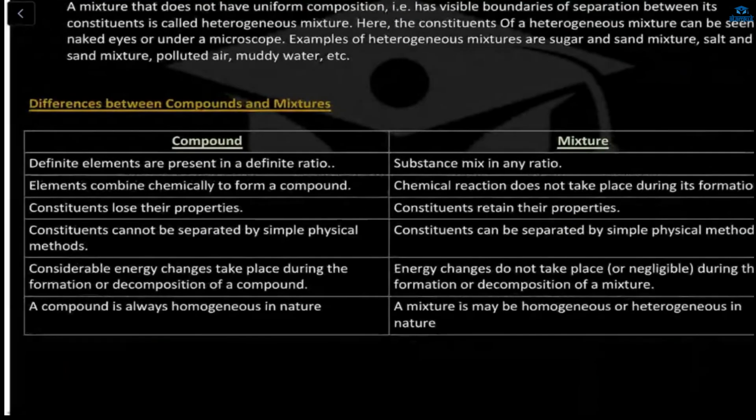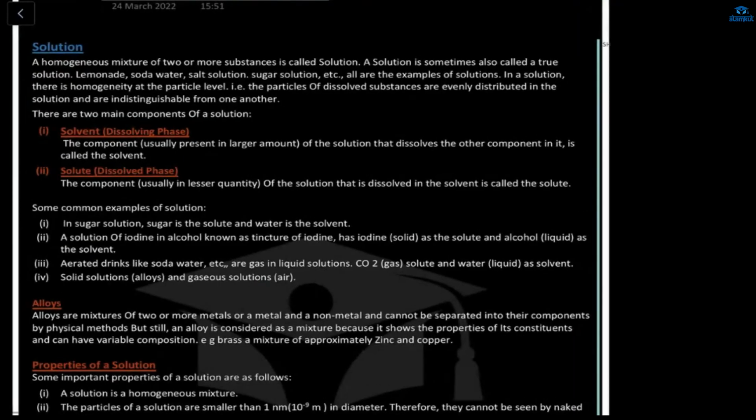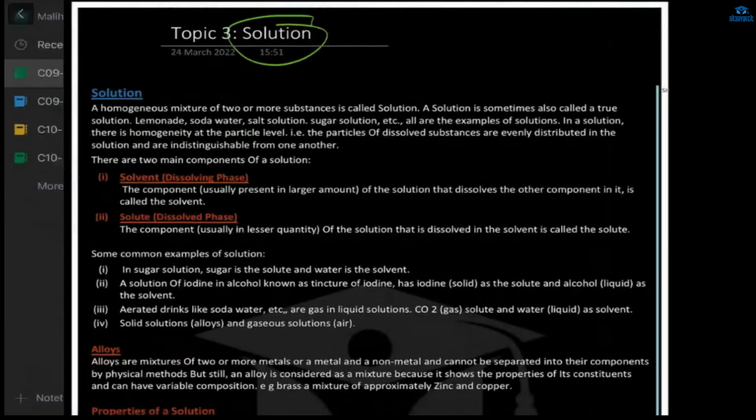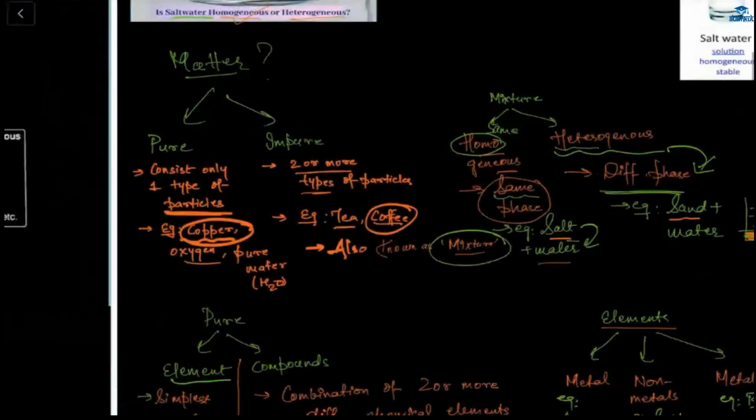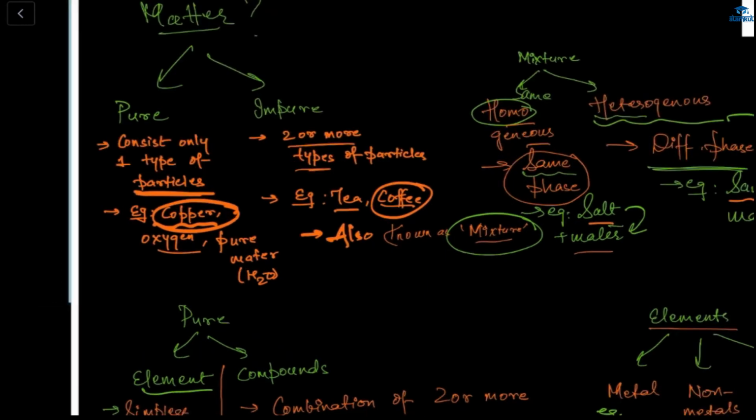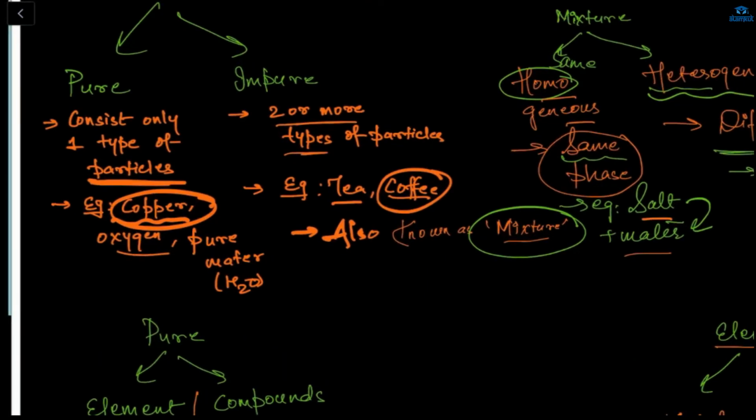Now, from the next class we will discuss the solution, but let me go through it once again from the start. Arham, matter is subdivided into two parts: one is pure and another one is impure, right, Razi? Yes, ma'am. Yes. Matter is divided into pure and impure.